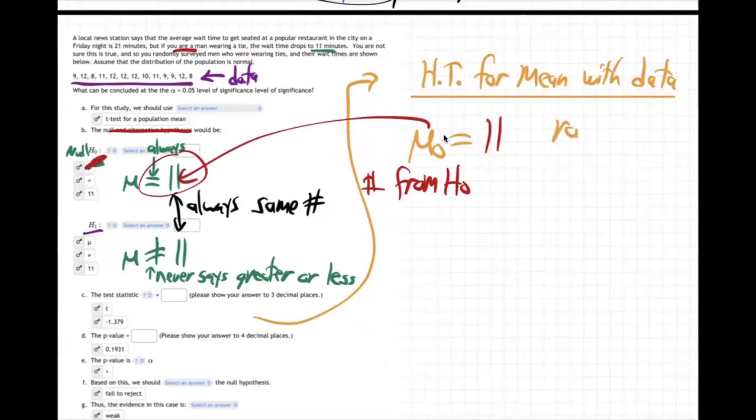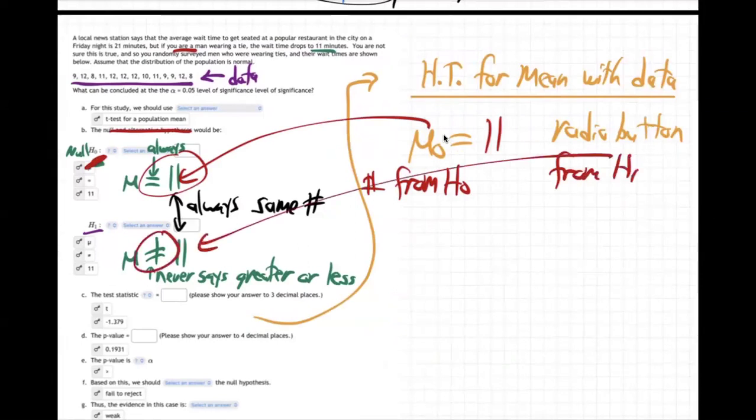And then there's the radio button, you know, greater, less, or not equal. And that's always from H1. It's the symbol from H1, not equal. So that's going to be not equal. So there's the radio button we're going to do there. So 11 and not equal.